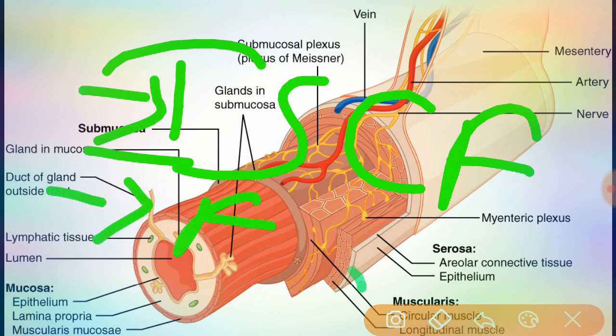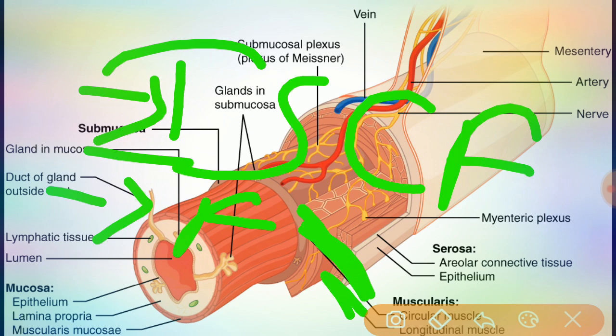Here are the circular and longitudinal muscles: the inner circular fibers are present, and the outer longitudinal fibers are present over them. The involuntary contractions of the smooth muscle help break down the food, mix it with the digestive secretions, and propel it along the tract.